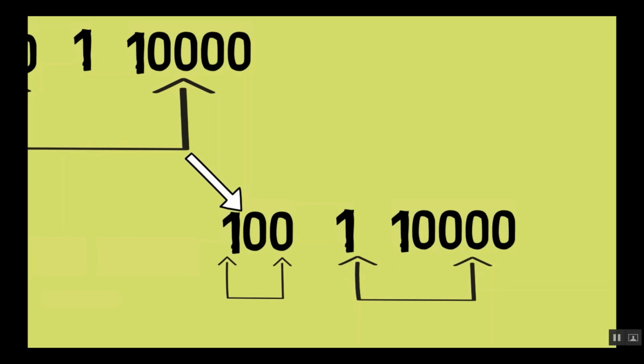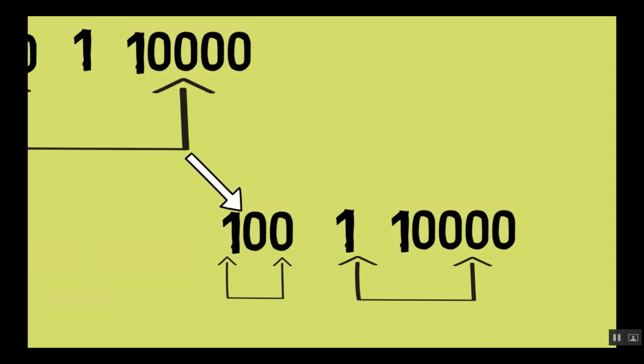You take the total number of elements in the list, in this case, there are 3 elements, 100, 1, 10,000, and we divide it by 2, because you have to divide in 2 parts. So 3 by 2 is 1.5. We round it off to 1. And so our left hand side sublist has 1 element, 100, and our right hand side sublist has 2 elements, 1 and 10,000.